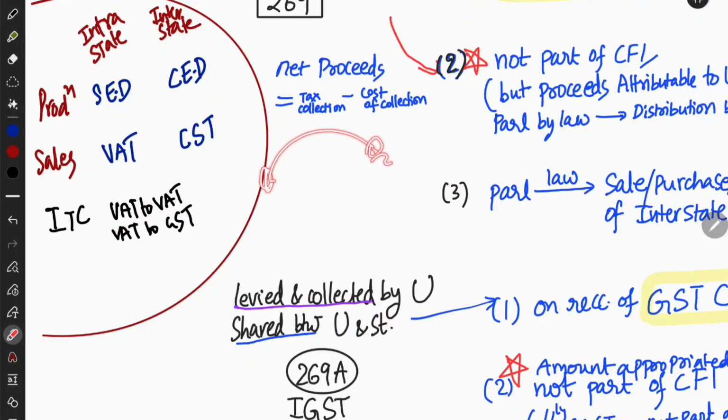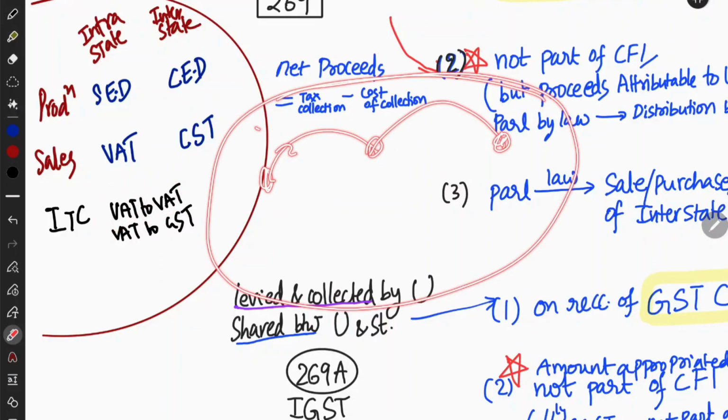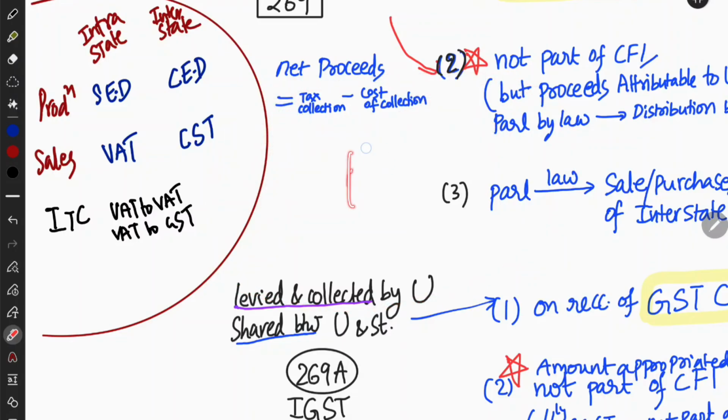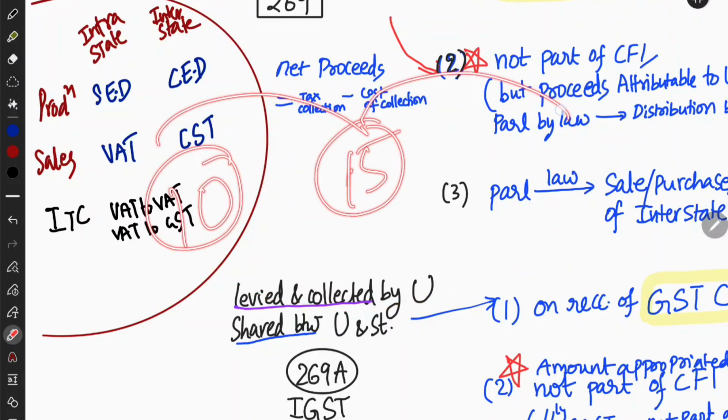Suppose, for example, I sold from this to this, and again I sold from this to this, and this is in the same state. Now what's going to happen? For example, let's say I imported 100 rupees of import. On that 100 rupees, the state government is collecting 10 rupees extra. Therefore, 10 rupees is collected already here. And again on this product, when I'm selling, let's say the state government collected 15 rupees of VAT. Here the state government collected 10 rupees of VAT.